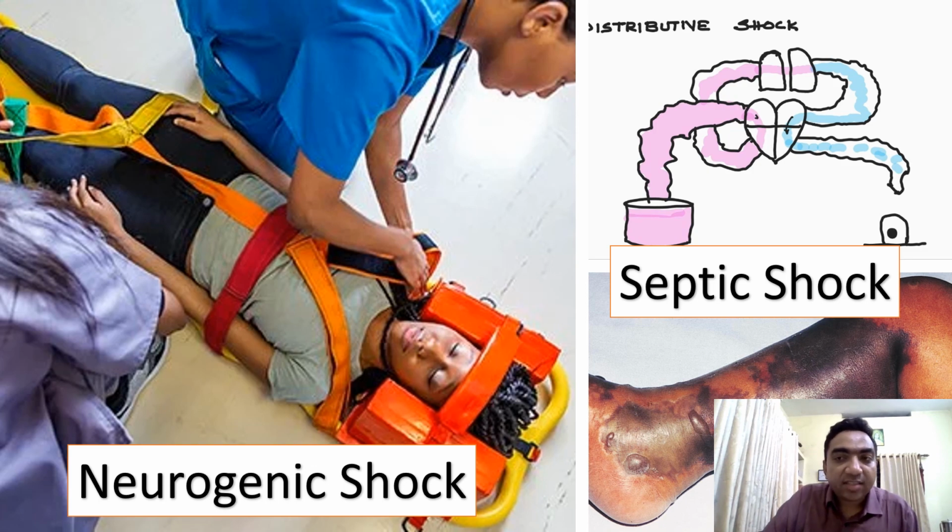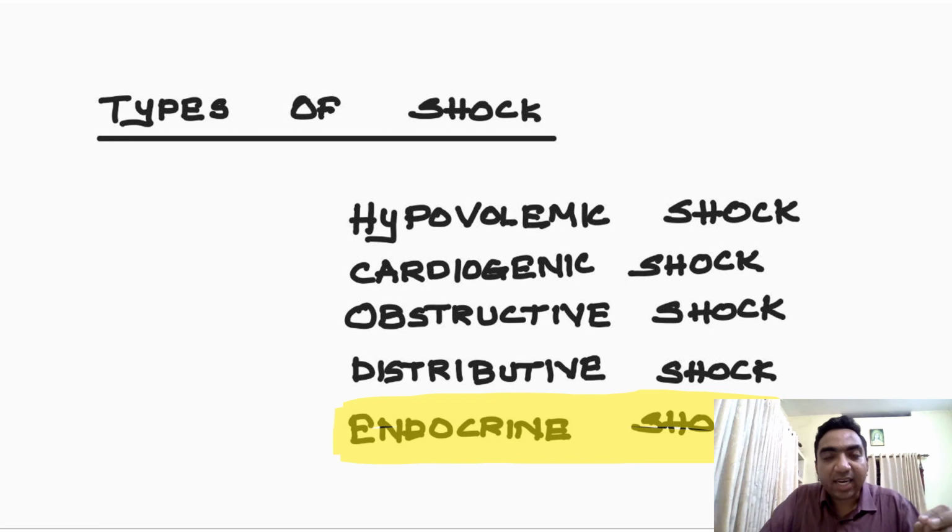Now we come to the last type of shock, that is mixed shock, which is generally seen in endocrine shock. Mixed shock means endocrine shock generally is a type of mixed shock. It is generally seen in adrenal insufficiency. So there will be a component of hypovolemia. There will be a component of distributive shock due to the decreased sympathetic supply. So these are the results. These are endocrine shock.